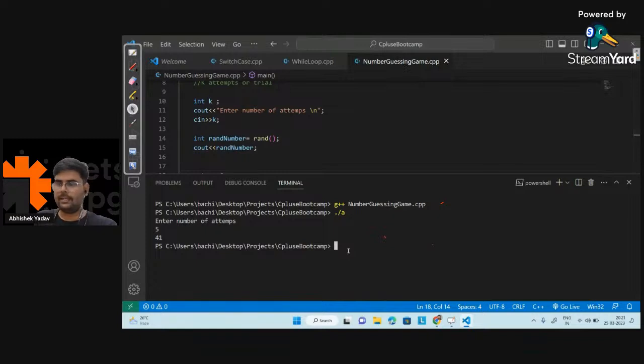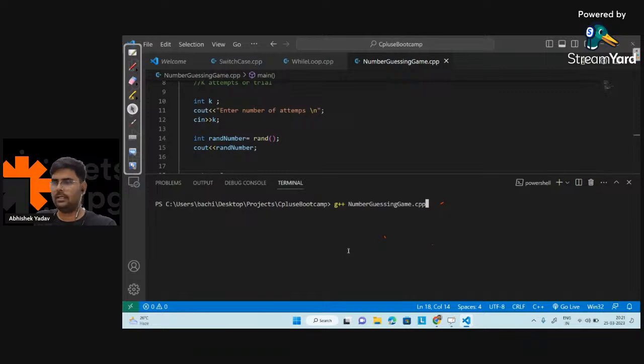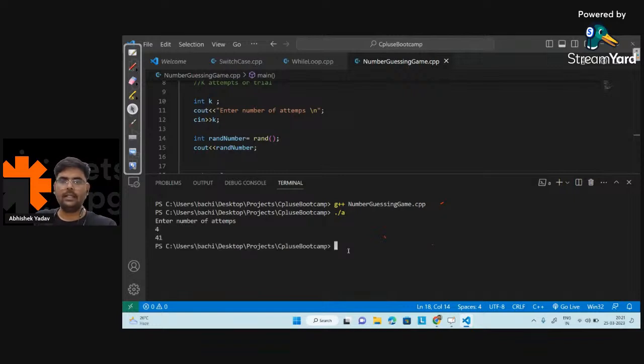Okay, and let's again generate a random number. Let's see what output I will get again. Clear, and again compile the code and run the code. So again you are getting the random number as 41. So each time you are running the code you are getting the same random number, right? You are getting the random number but you are getting the same random number each time you are executing the code.